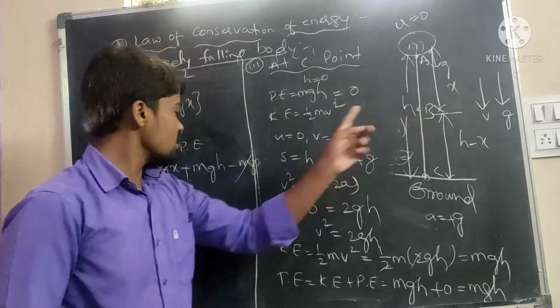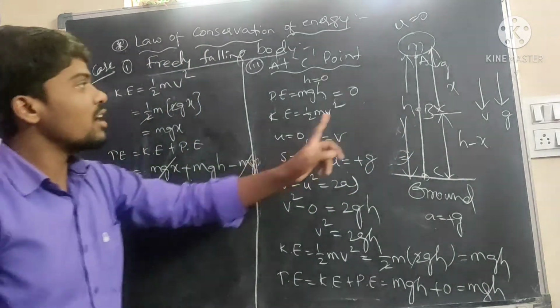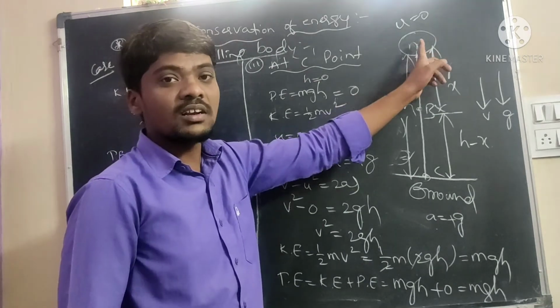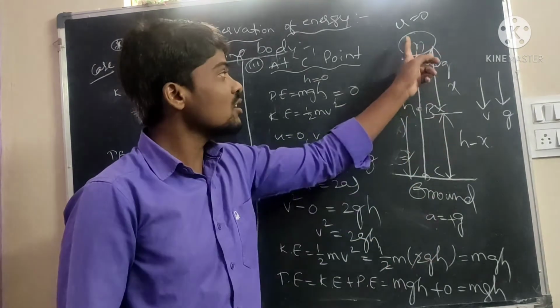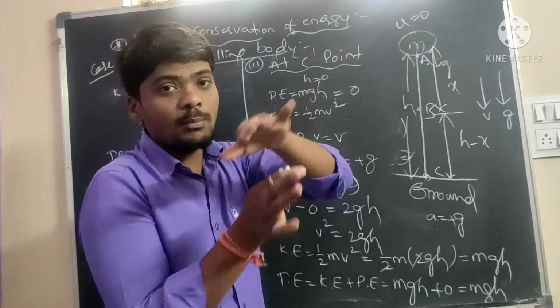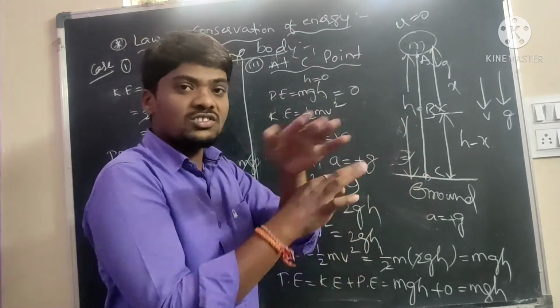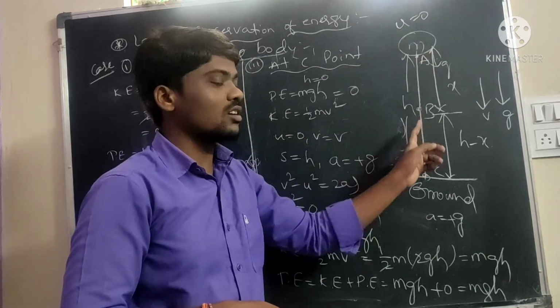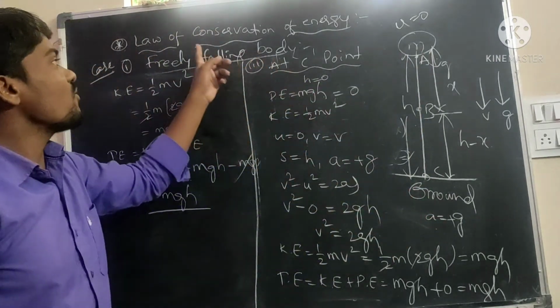At B point also mgh, and at A point also mgh. At all three different points, the energy is the same. The energy is transferring from one point to another, kinetic to potential and potential to kinetic energy, but the total energy is constant. That is what is meant by the law of conservation of energy.